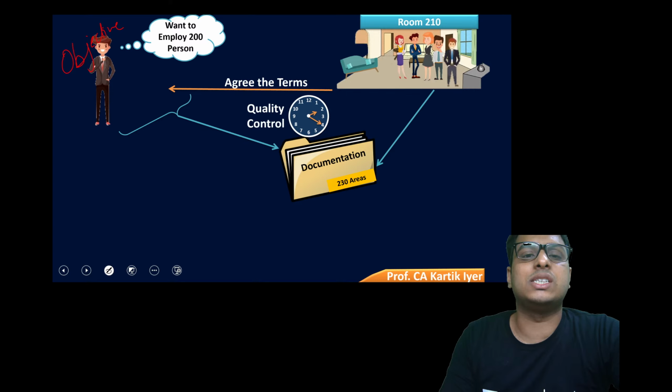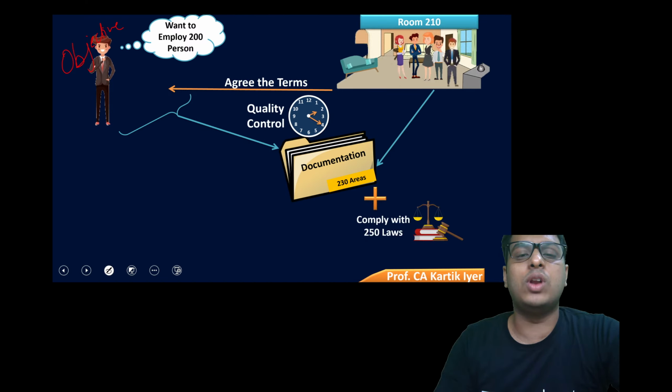After that, they saw what all laws they need to comply with in India. They saw there are so many acts. If workers are working with them, you will have the Workmen's Compensation Act. Then you will have all your statutory dues that have to be paid to the employees. You have the Factories Act in India. So all these have to be complied with. They noted all the laws, GST, Income Tax Act, everything, and they saw that they have to comply with close to 250 laws in India. When they saw that, they were shocked, but they were like, okay, we are determined and we make sure that we are complying with all these things.